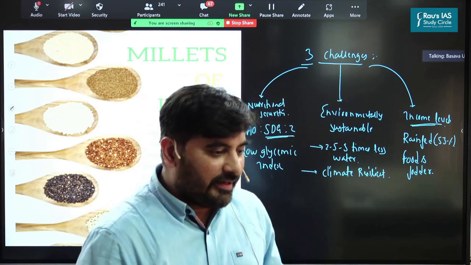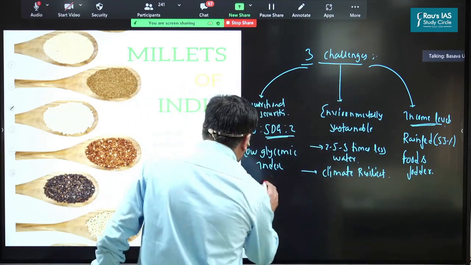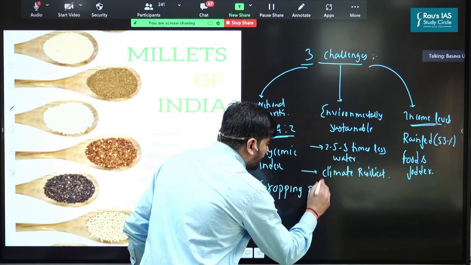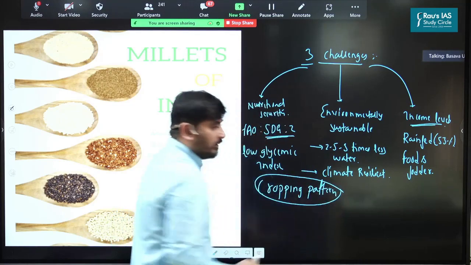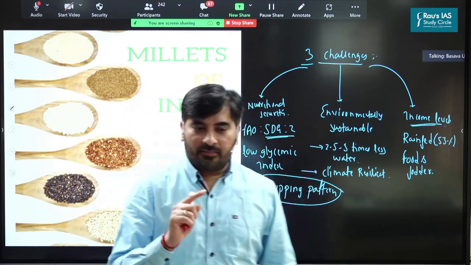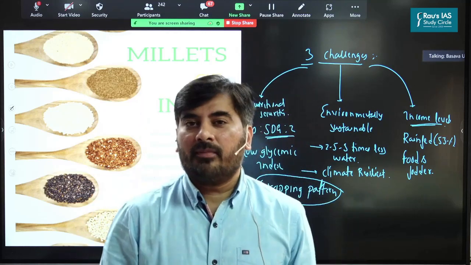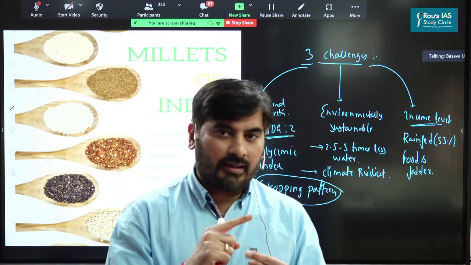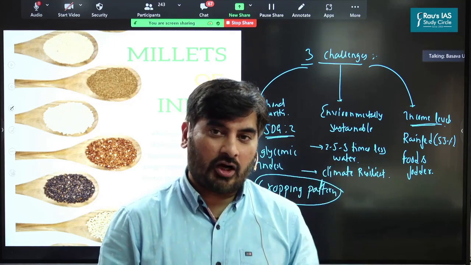Now let's understand the cropping pattern as far as millets is concerned. What is the cropping pattern of millets? See, in the UPSC mains examination, if you come across the cropping pattern, what all points should you incorporate? You should write about the overall area of agricultural land under a particular crop. What percentage of area does it occupy?